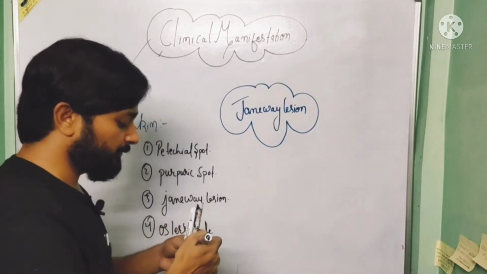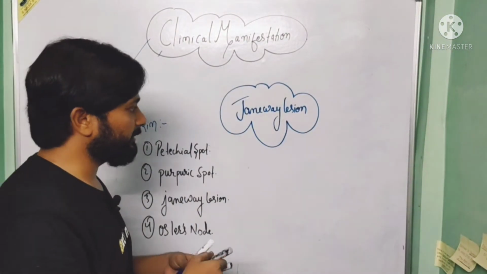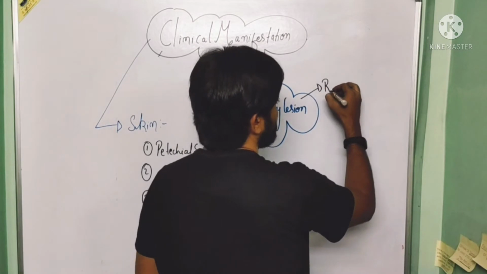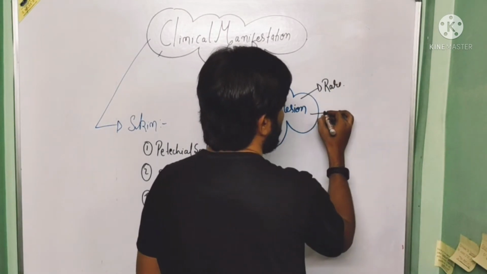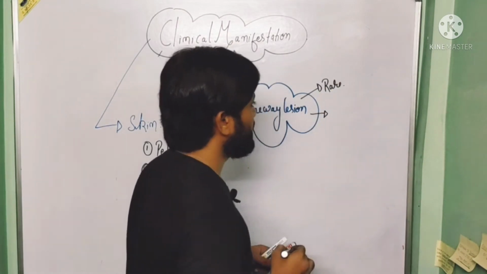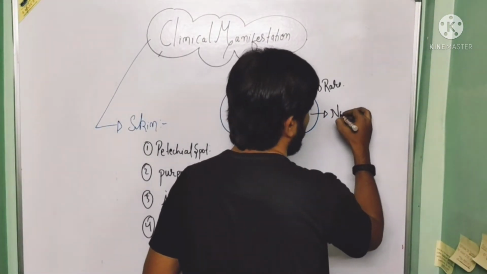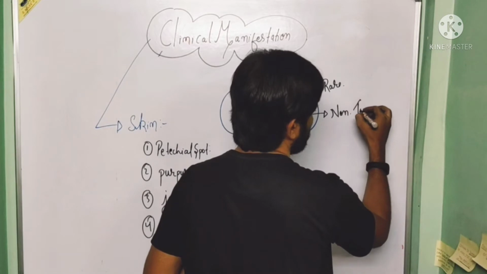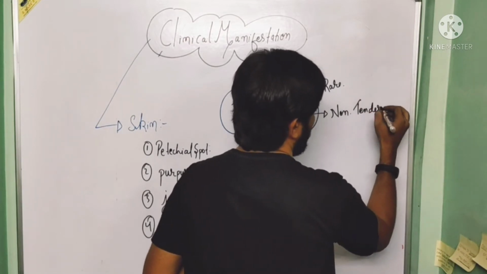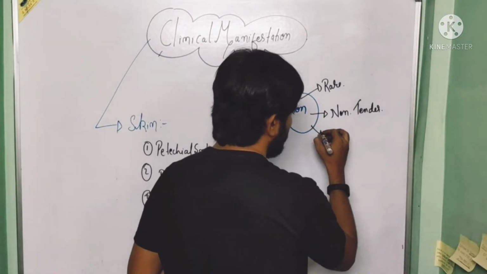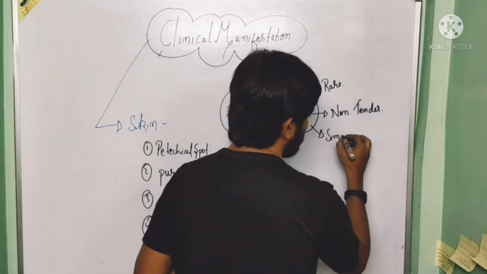So Janeway lesion, first when we talk about the incidence, so it is a rare type of lesion. Now second, when we talk about the tenderness, it is non-tender lesion. So it is non-tender. Now when we talk about the morphology of the lesion, so it is a small